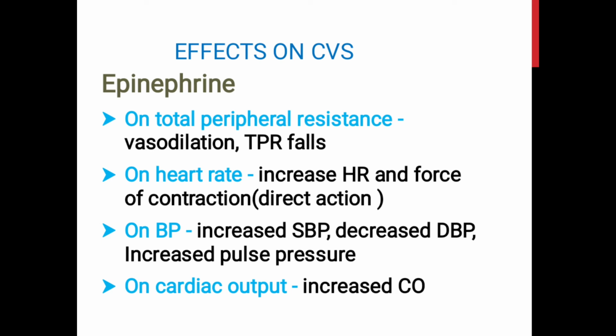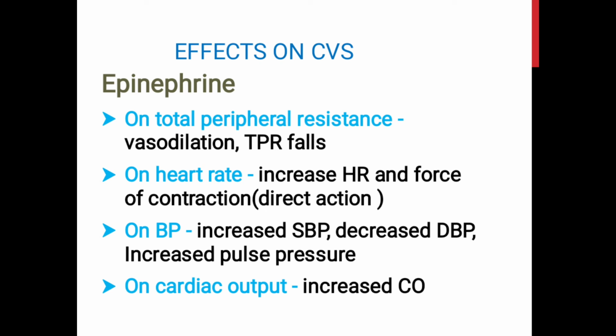Epinephrine increases the heart rate and the force of the myocardial contraction, and therefore the cardiac output is also increased. Due to increased cardiac output, the systolic pressure will increase. Now, it causes selective arteriolar constriction in the renal, splanchnic, and cutaneous vascular beds.